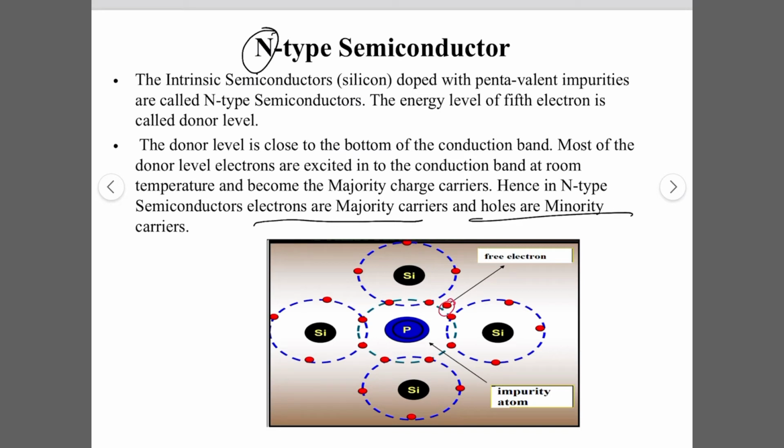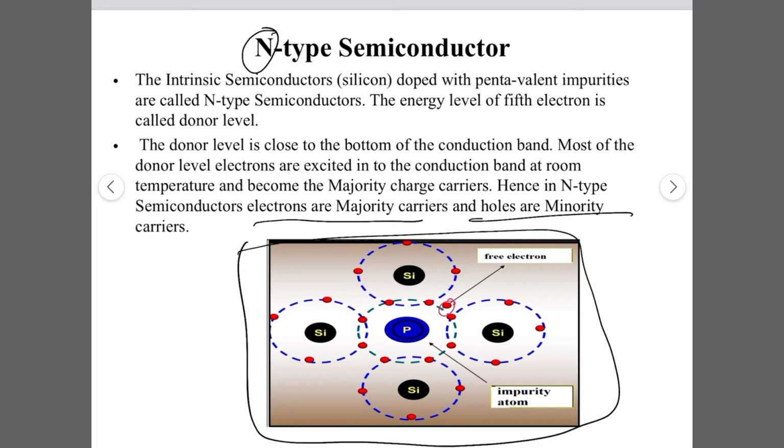So this diagram is the schematic of the N-type semiconductor, in which we dope the impurity atom, here phosphorus, which is pentavalent and has 5 electrons in its valence band. So we have a free electron for conduction, because 4 of the electrons will be covalently bonded with the silicon, and we will have an extra electron, a free electron, which will take part in the conduction. So this type of material is known as an N-type semiconductor.